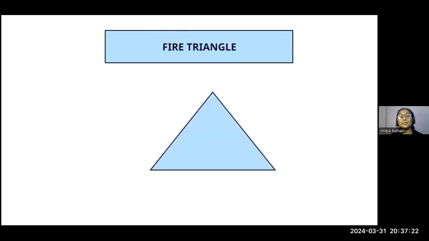If you're talking about burning something, students, substances catching fire easily, for example petrol or LPG, they have very low ignition temperature, so they burn. But to start the fire, we need to know about the fire triangle. Just like a triangle has three sides, similarly, for starting a fire we need three things. That is heat, which is important, fuel is important, and most important, air or oxygen. If all these three things are provided, the fire starts.